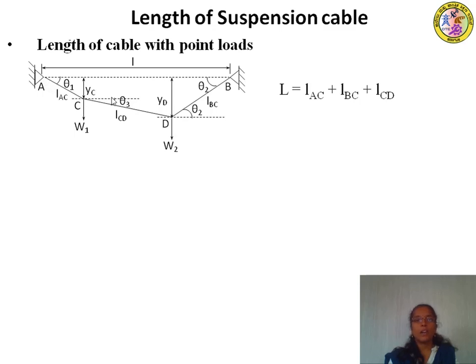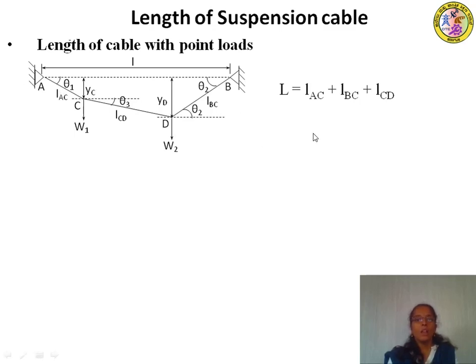Similarly, you can calculate the length of the CD member and the BD member. Or, if you know the angles theta 1, theta 2, theta 3, you can apply trigonometric functions to find the length of each segment.